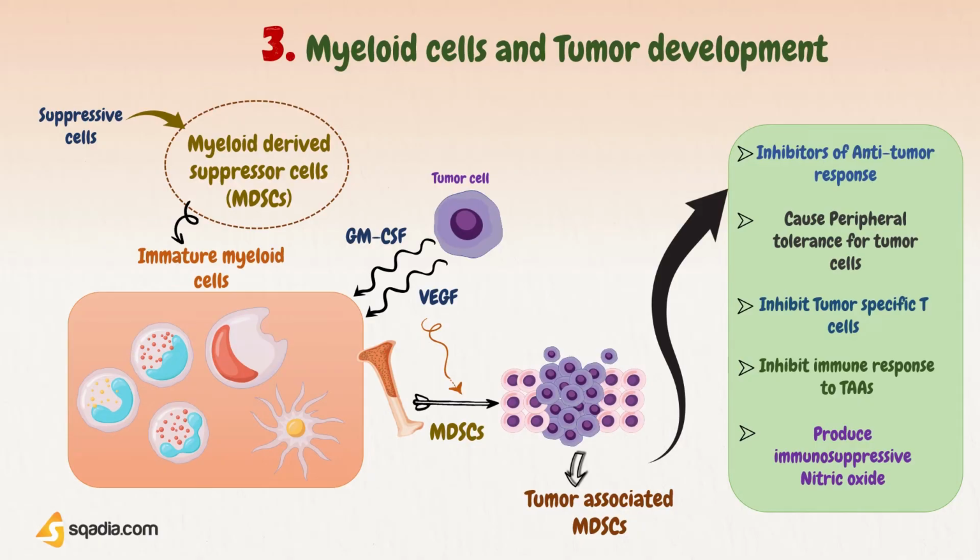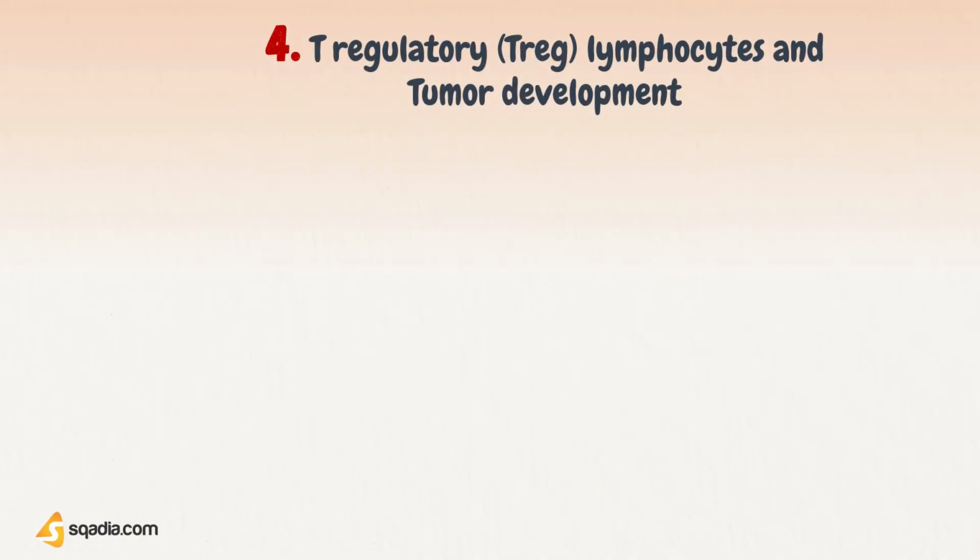Other than MDSCs, another relation that aids in escaping immune response is between T-regulatory, Treg, lymphocytes, and tumor development. These regulatory T cells, Tregs, are a specialized subpopulation of T cells that act to suppress immune response, thereby maintaining homeostasis and self-tolerance.